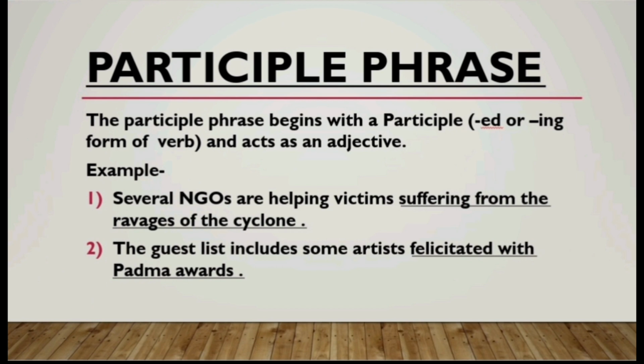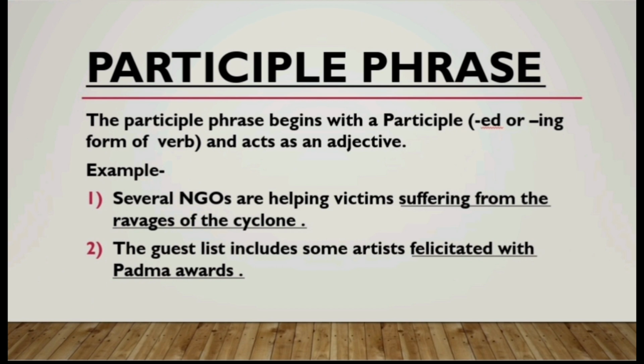If you see these examples, the first one is: Several NGOs are helping victims suffering from ravages of the cyclone. Here NGO means non-government organization, right? Here the underlined part begins from the word suffering. So suffering is a participle, the ing form of a verb, and it is describing the victims. So this is a participle phrase.